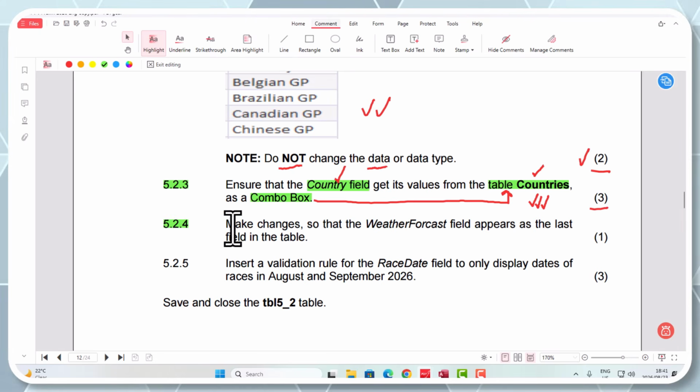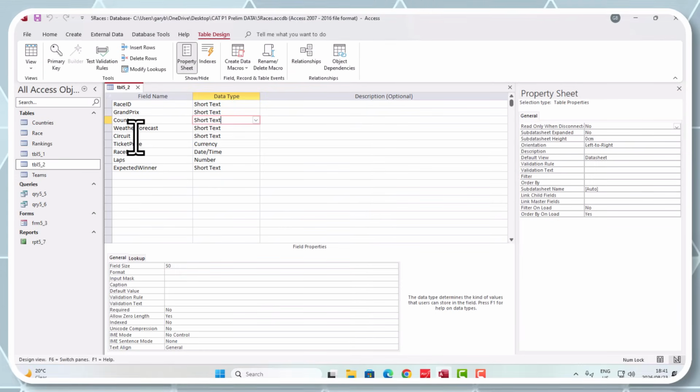5.2.4. Make changes so that the weather forecast field appears as the last field in the table. Okay, right, so that's going to be quite nice. We just simply got to drag that field down, because they wanted the last field in the table. All right, so let's go to the weather forecast one, this one.